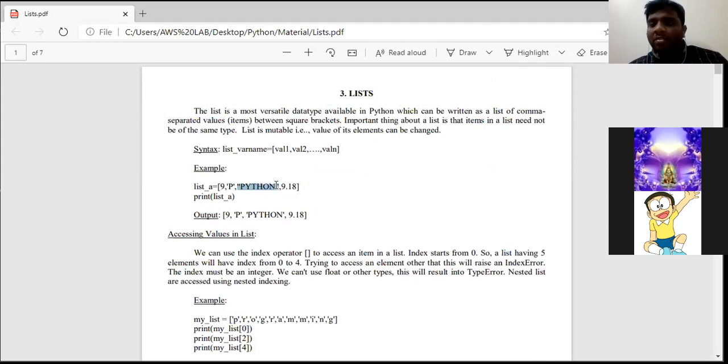Python is nothing but a string, so I have placed it in double quotations. 9.18 is a float data type, so I did not mention any quotations. If it is a character, you need to mention single quotations. If it is a string, you need to mention double quotations.